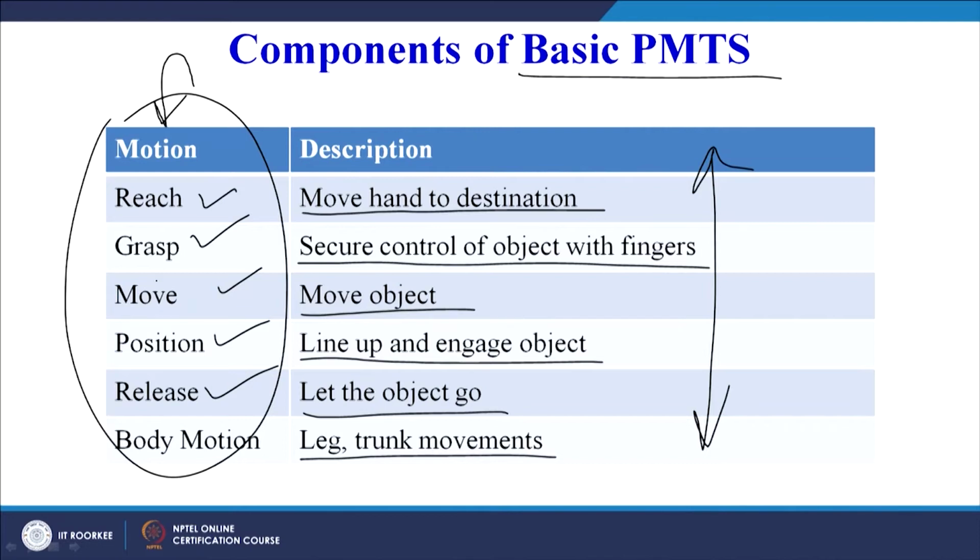So, as one of the principles we have seen, he is in a state of rest, then he moves, then he comes back to the state of rest. All this total work is divided into individual elements or motions, and for each motion we will have to look for the time estimates, and based on those times we will calculate the total time required for performing this task. And these are some of the motions given on your screen.